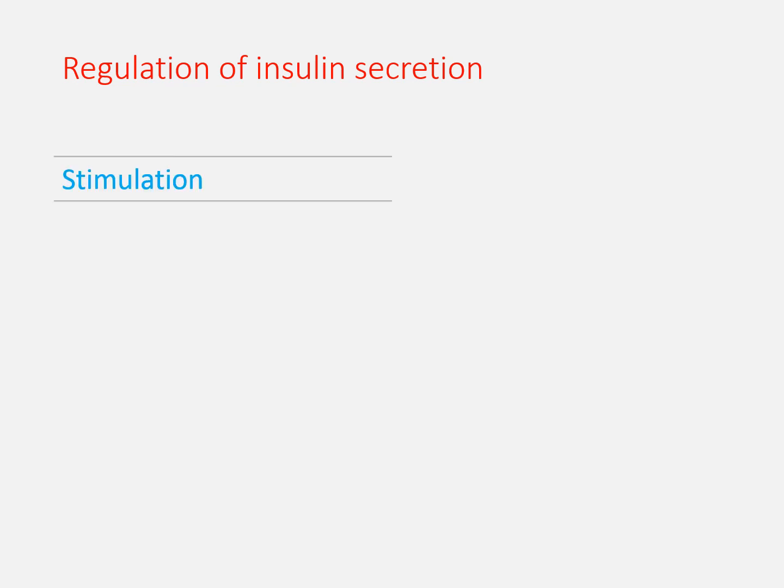Now some regulation part, there are some stimulatory factors and there are some inhibitory factors. First of all, stimulatory factors. So which are the factors which simply raise the insulin? Obviously food. So when there is an increase in blood glucose level, fatty acid level, amino acid level after a meal, there is an increase in the insulin secretion.